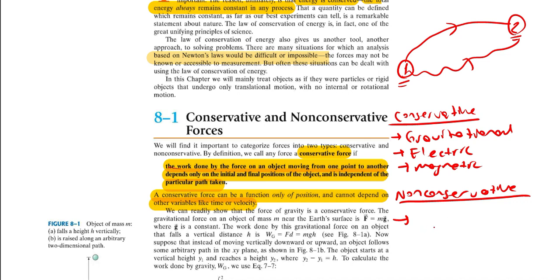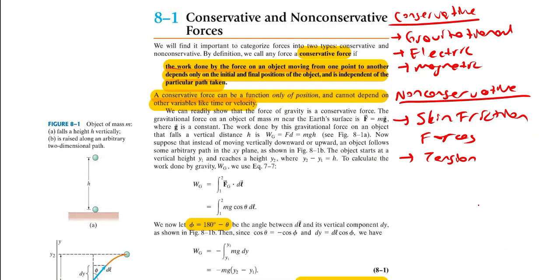And for non-conservative forces, we see generally the forces which need contact between the surface applying the force and the object, then we can say that these types of forces are defined as non-conservative forces, like friction, skin friction or friction forces, and also the tension force which exists on the rope on the objects.